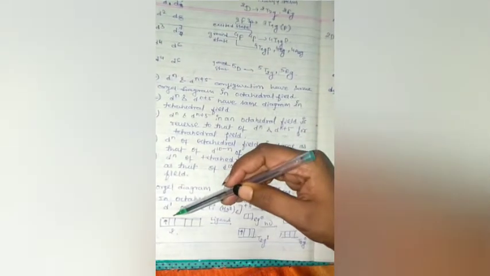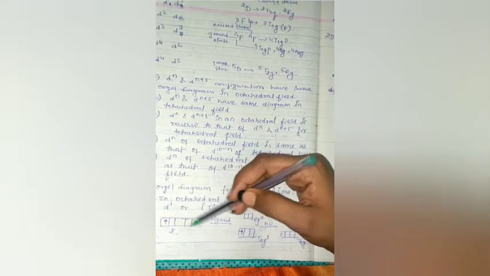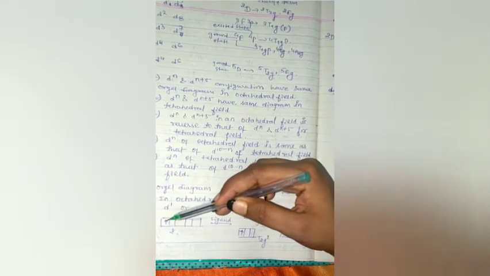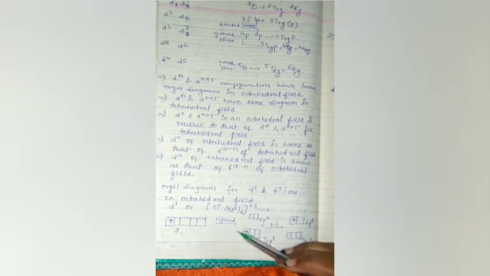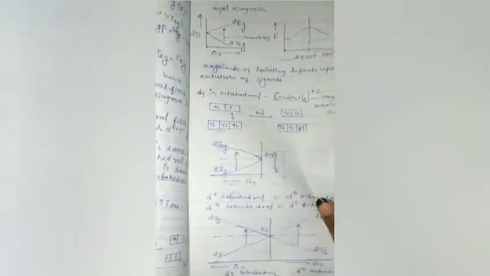Then we fill electrons in the d orbitals. There is a d1 system, so one electron is filled in there, and next excitation happens and that electron is excited to the excited state. Next we write the Orgel diagram for it.